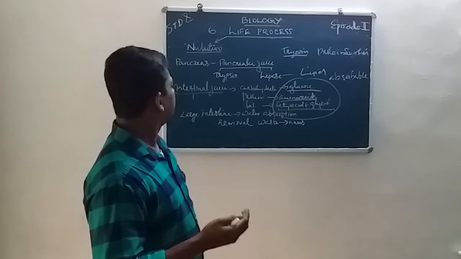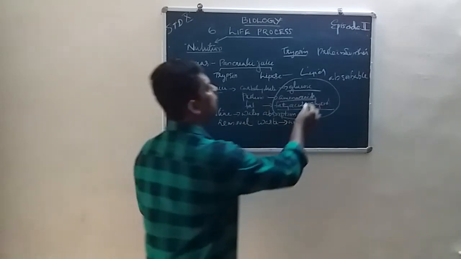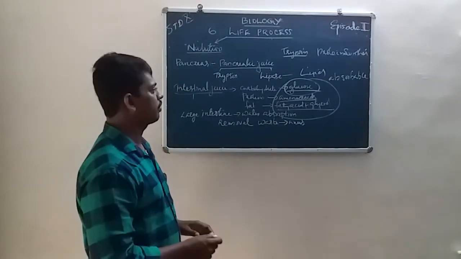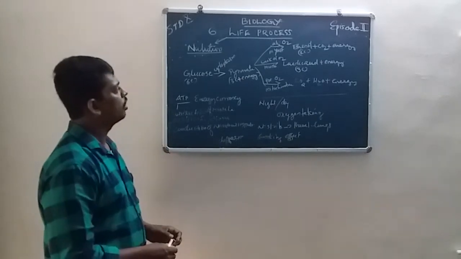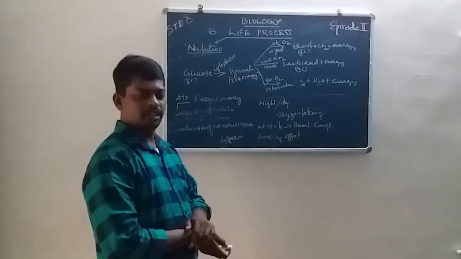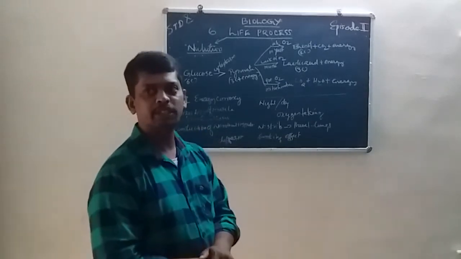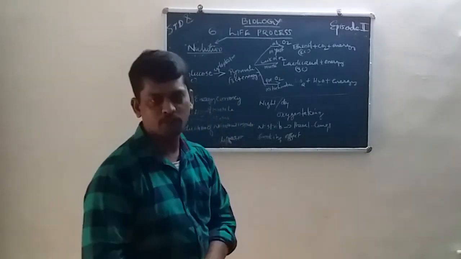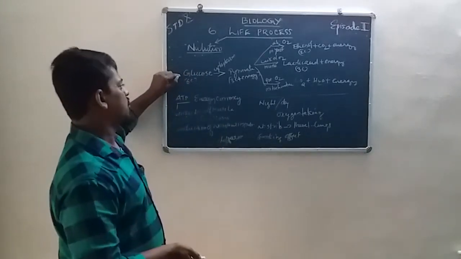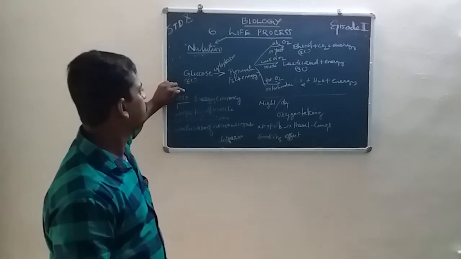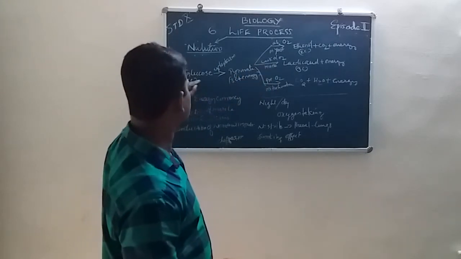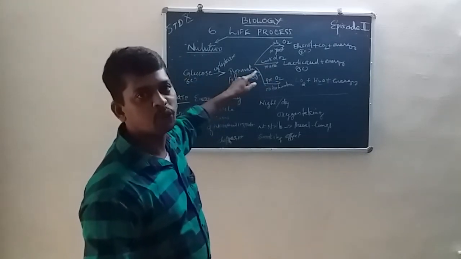The next process is glucose conversion. What happened to glucose after photosynthesis? Glucose is a 6 carbon compound. Then what happened? Glucose is converted into pyruvate.